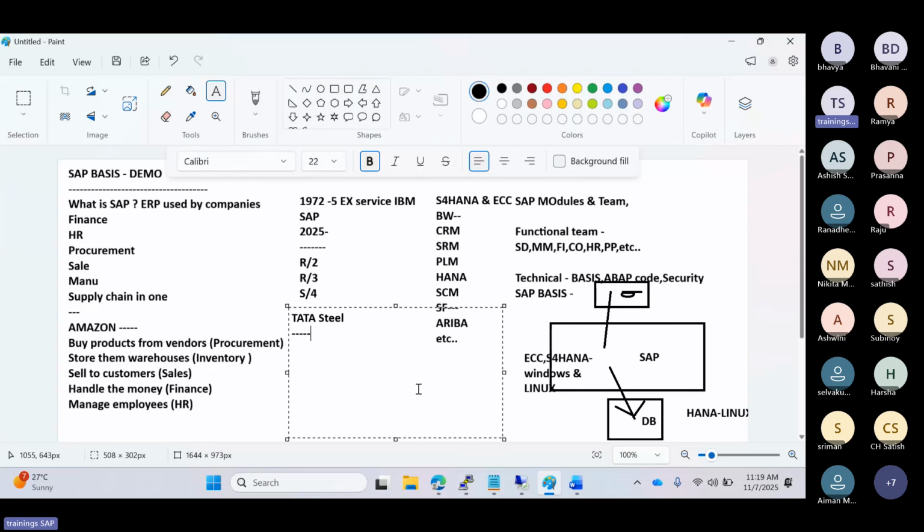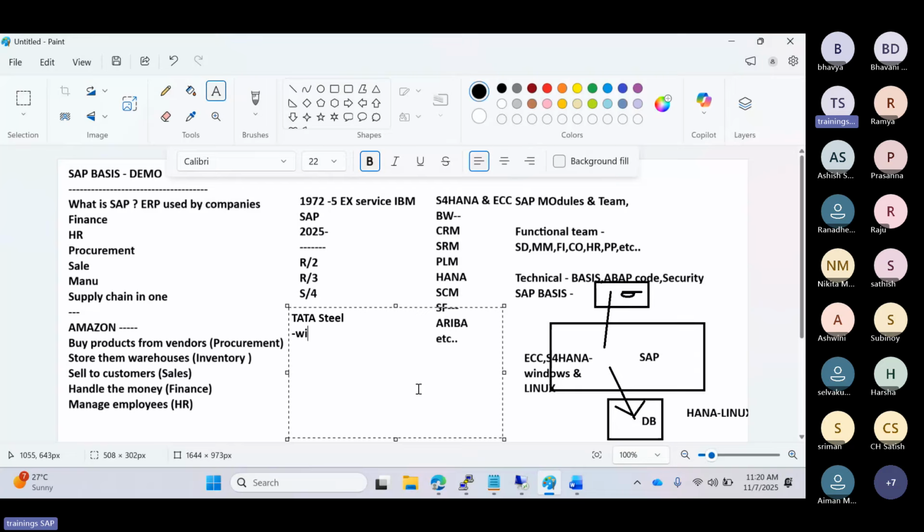Here, without SAP, the purchasing team uses Excel. The finance team uses Tally. Then for inventory, they use manual stock registers and everything. So there is confusion, mistakes and delay. Why? Because they are using Excel, then they are using Tally, right? They are using the stock register. So they are doing manual things here. But this is before they implement SAP.